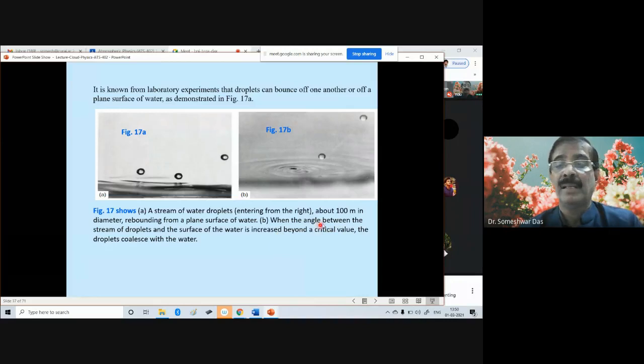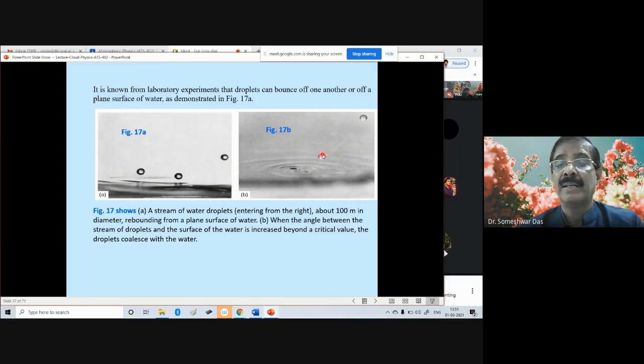As shown in this diagram, that depends on the angle at which the droplets are falling onto the bigger drops or bigger water surface, bigger water body. In this diagram the angle is slightly different. It is more vertical here, and less vertical, more horizontal, there.